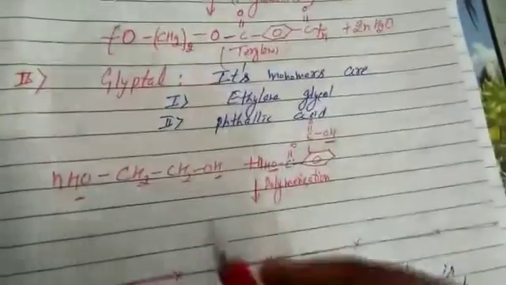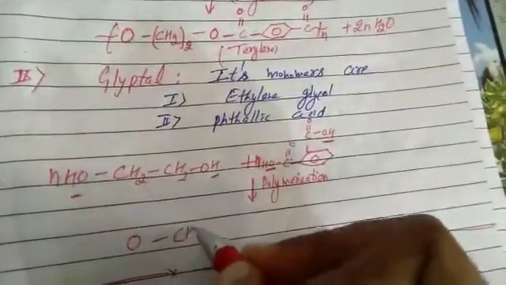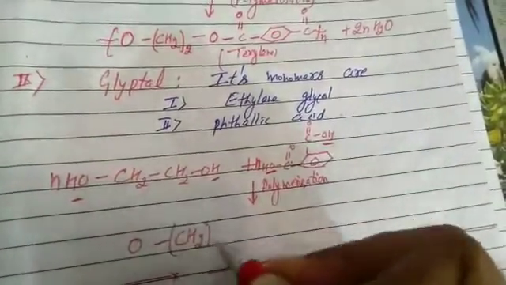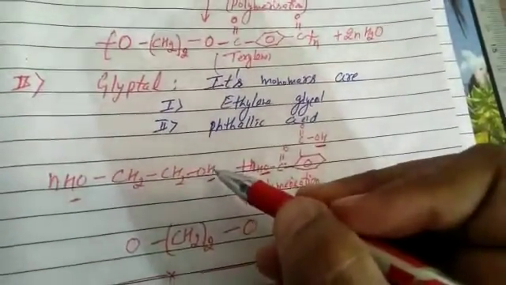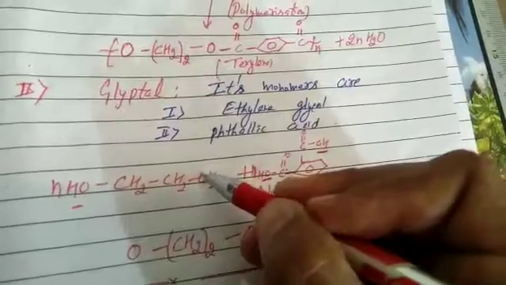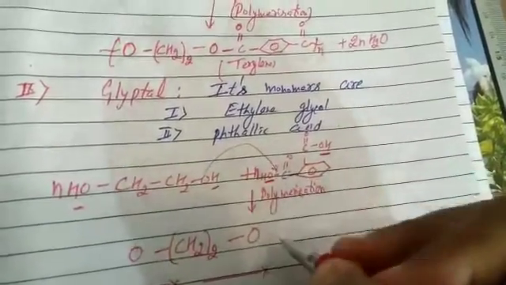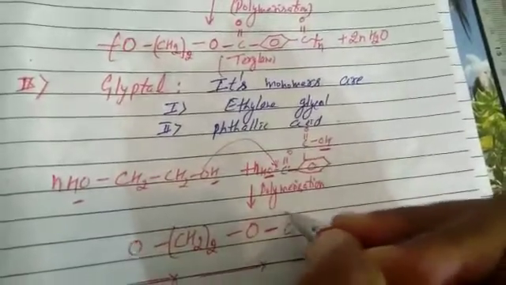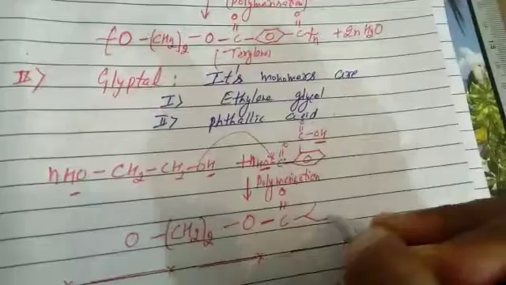The single large molecule is called a polymer. O CH2, 2 times, O, it loses the functional group H, it loses OH. That leads to the condensation of oxygen with the carbonyl carbon. C, O. What is this? Benzene ring.